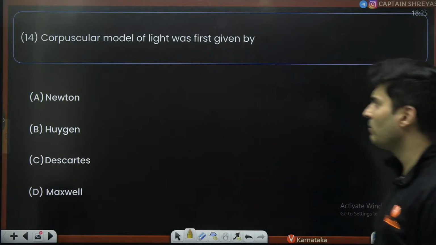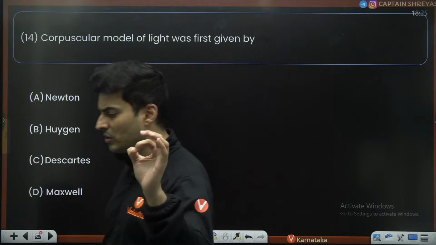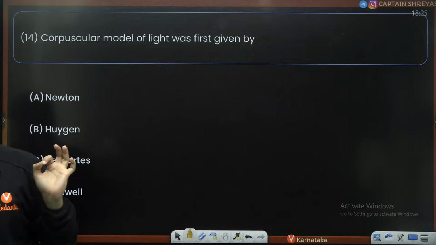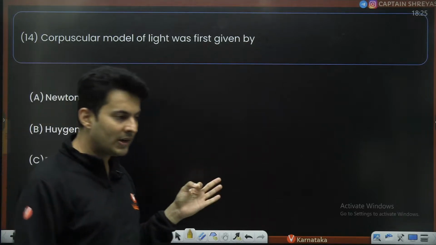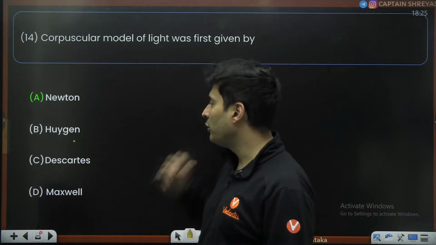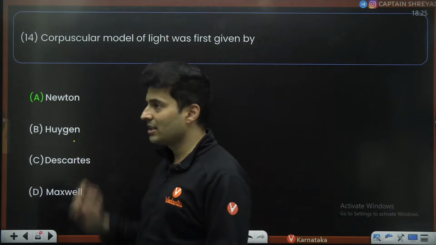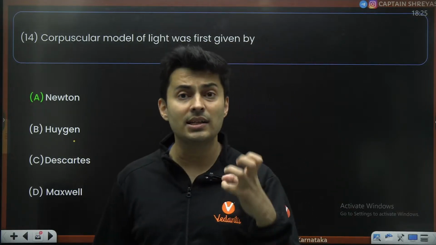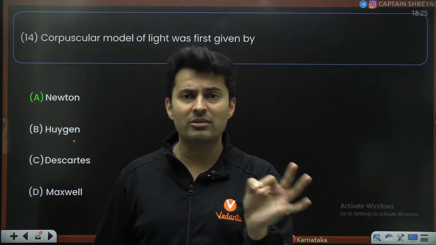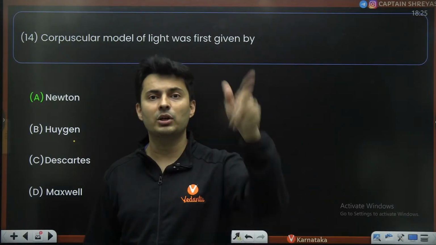Next, the corpuscular model of light was first given by whom? Corpuscle is nothing but the particle of light. Who gave that particle theory of light? Come on. There is Newton's corpuscular theory. Huygens gave the wave theory, not Descartes or Maxwell. Maxwell gave the electromagnetic wave theory. Huygens gave the wave theory of light, but he considered light to be a mechanical wave needing a medium called ether. Whereas Maxwell said no medium is needed. It can even go in vacuum, and light is not mechanical, it is an electromagnetic wave.